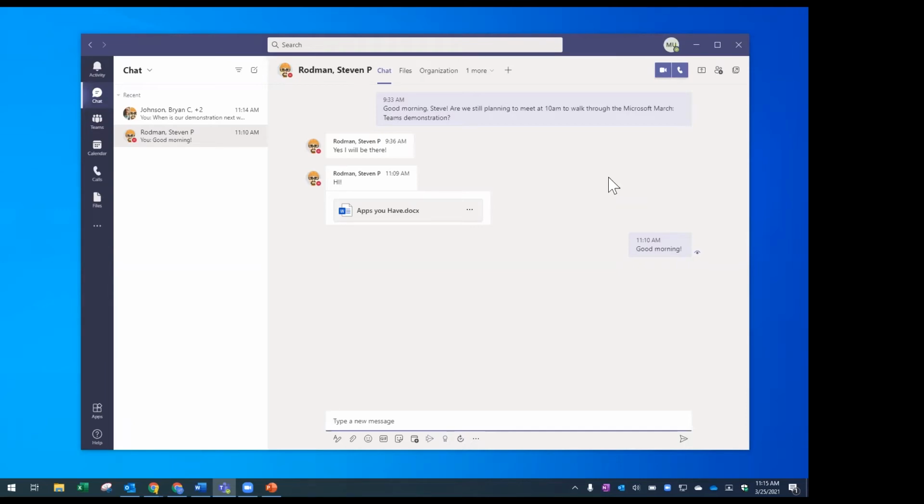In addition to that, I can request remote control and actually control their computer, with their approval, to help them figure out what's going on. So if you frequently work with your coworkers and maybe you're the expert on using a particular application in your department, and you're working with somebody to help them get up to speed, then you could have them share their screen and you could show them exactly what they need to do to get whatever function it is you're trying to get done.